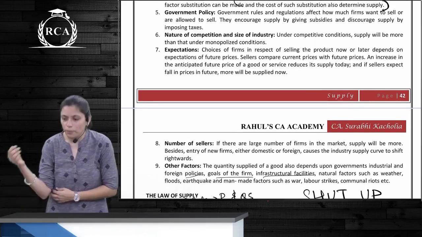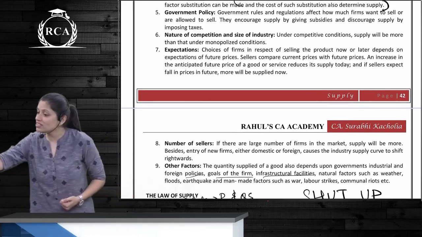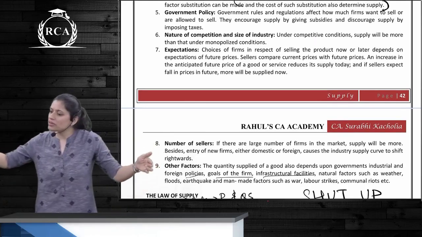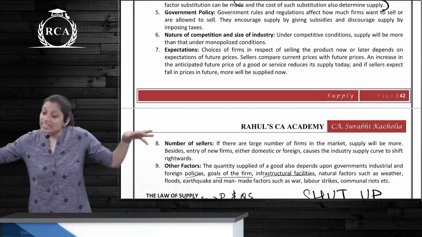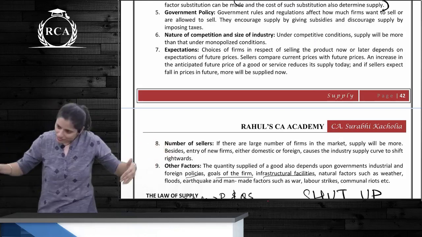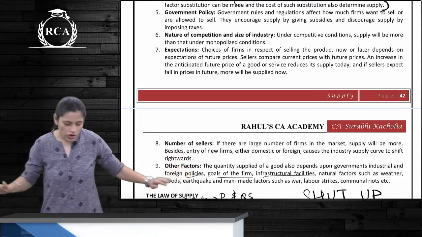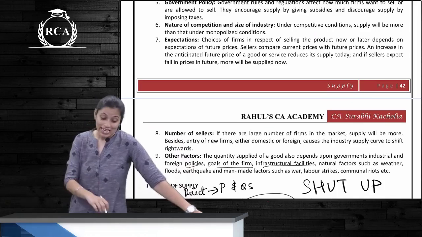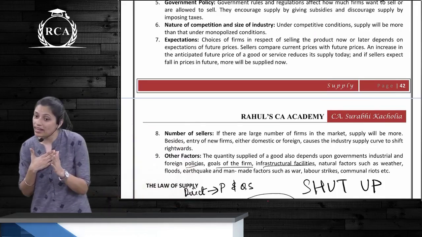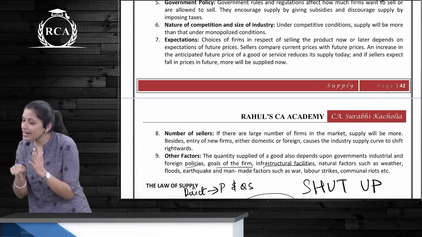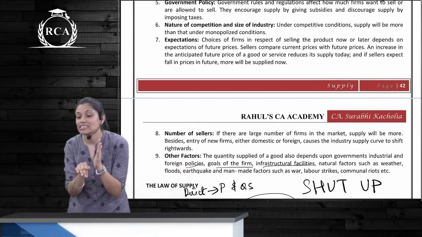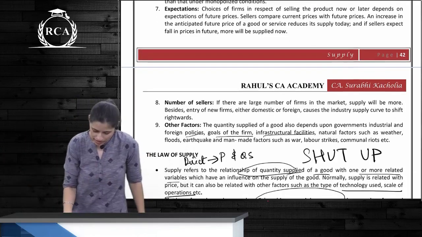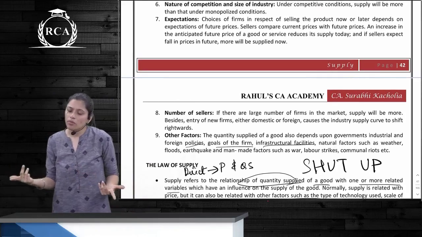Then nature of competition and size of the industry. Higher the competition, higher will be the supply in the market. Understand? If there are more number of competitors, say 20, each of them is supplying a commodity. Will the supply not be higher? Yes or no? Next. Expectations, future expectation of prices. In this case, if we are expecting as a supplier that the future price will increase, right now we will supply less. And if we expect future price will decrease, we will supply more. Number of sellers, more number of sellers, more will be the supply.